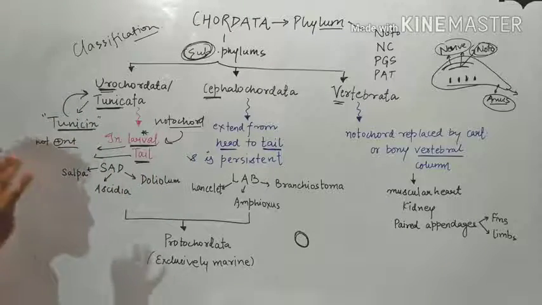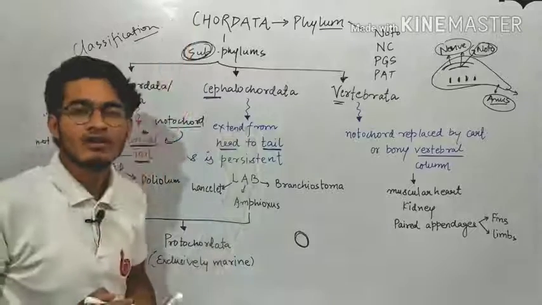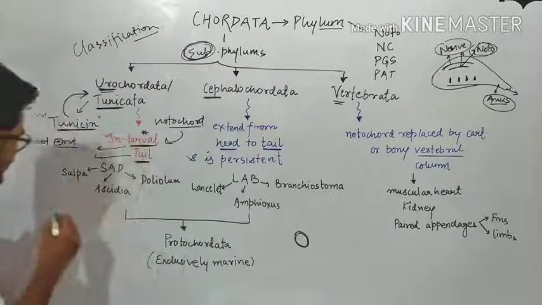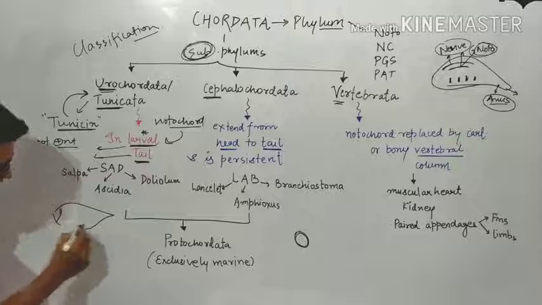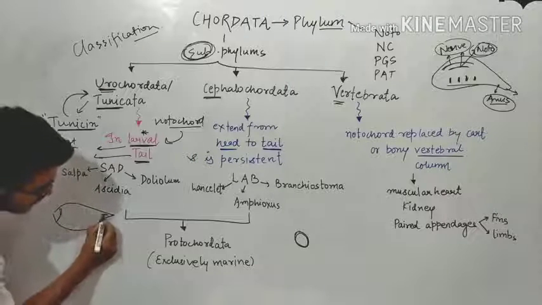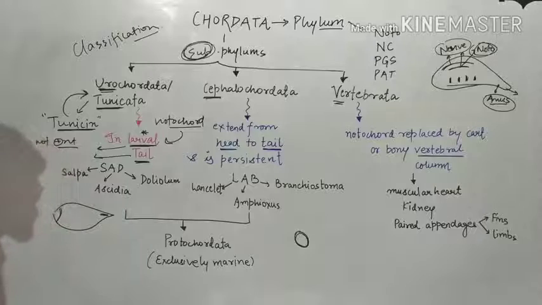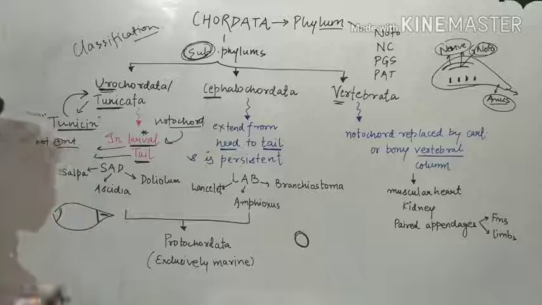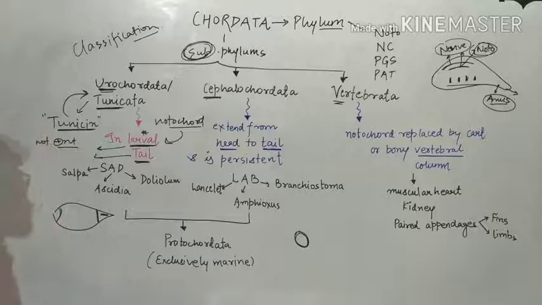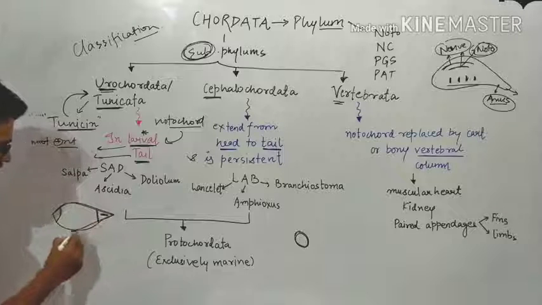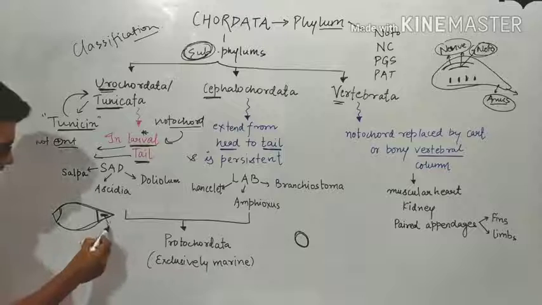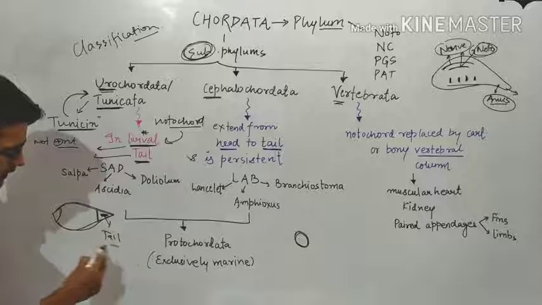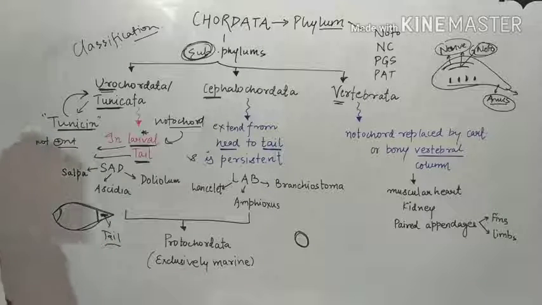It means that it is not extended up to the head. सिर्फ tail region में ही present होगी. If this is a urochordate, if you say that this is the head region and this is the tail region, then the notochord will be present just like this at the tail region, and that too in the larval form. So if this is the larval form, then it will have a small piece of notochord at the tail region. This is the main feature of Urochordata.